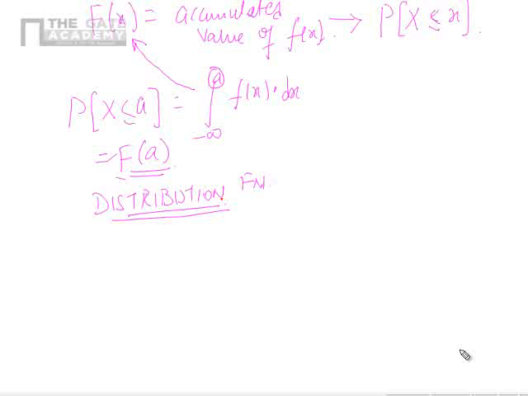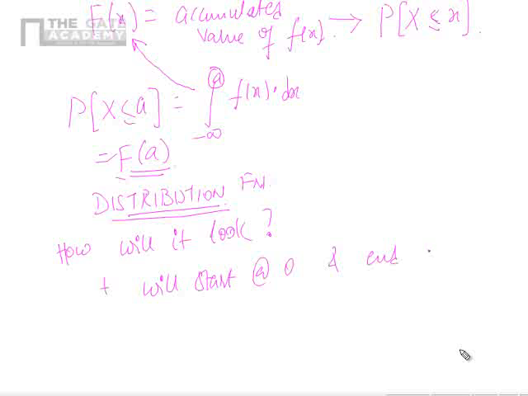How will it look? It will start at 0 and end at 1. Correct?